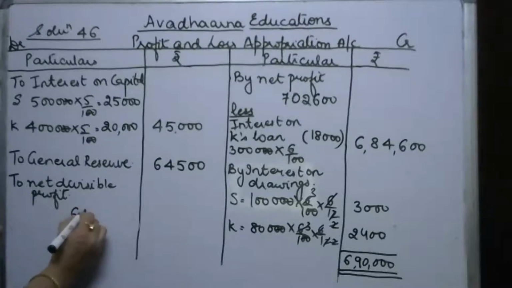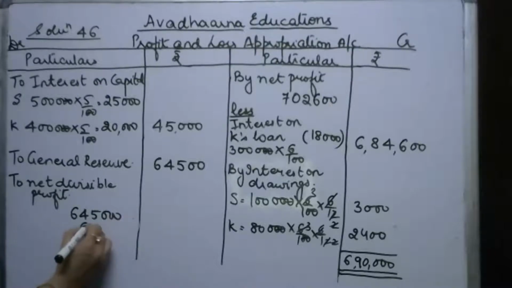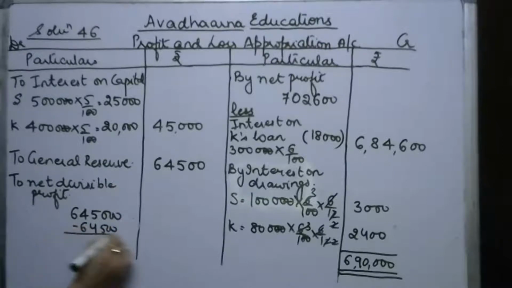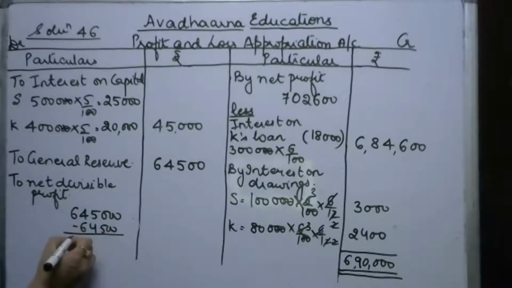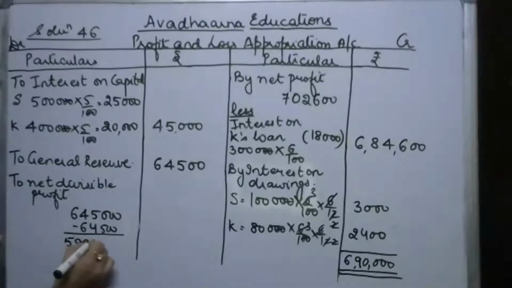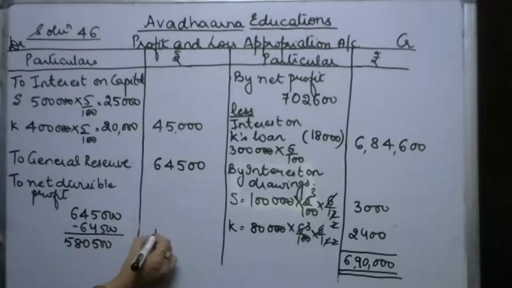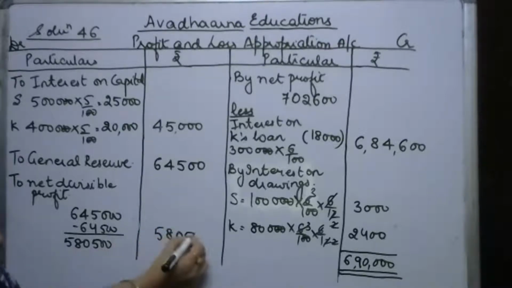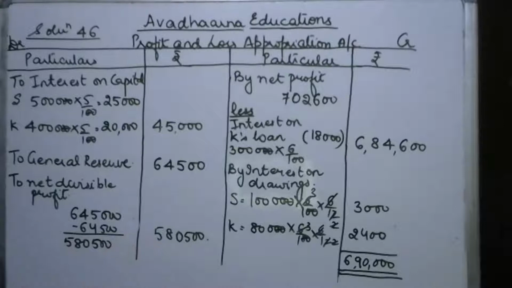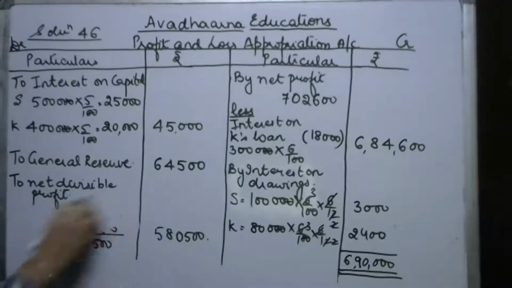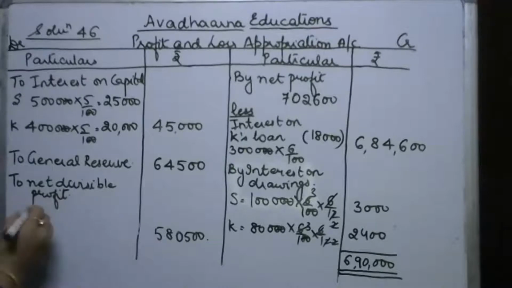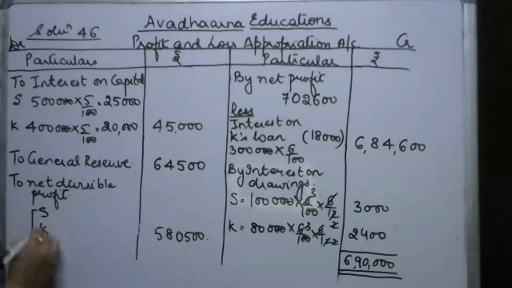See, total divisible profit मेरा आया था 6,45,000 का, इसमें से अगर मैं 64,500 सब्ट्रैक्ट करती हूँ तो I will be getting net divisible profit, and the amount of net divisible profit is 5,80,500. So this 5,80,500 is going to be divided between the partners in the ratio of 2:1.